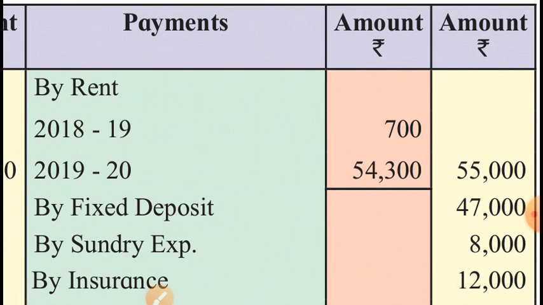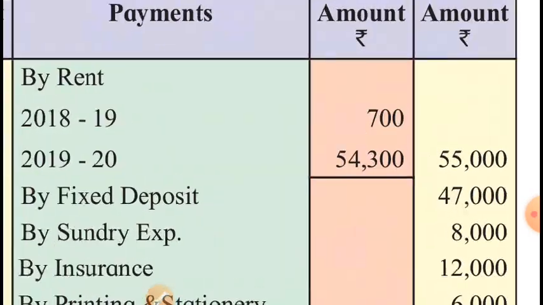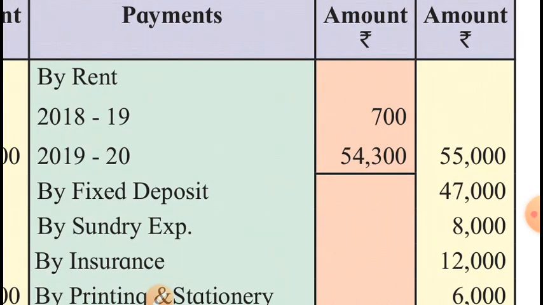Simple. On the payment side, what is given? By rent means we have paid for rent. Total amount paid for rent this year is 55,000, but all that 55,000 is not for this year.